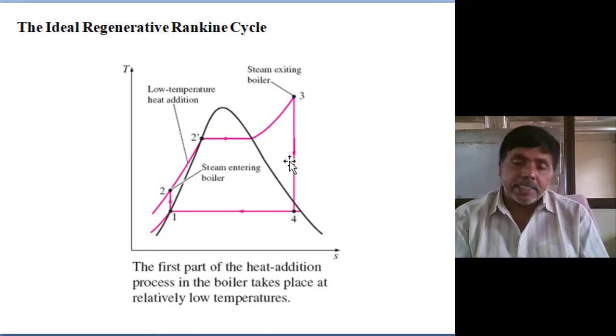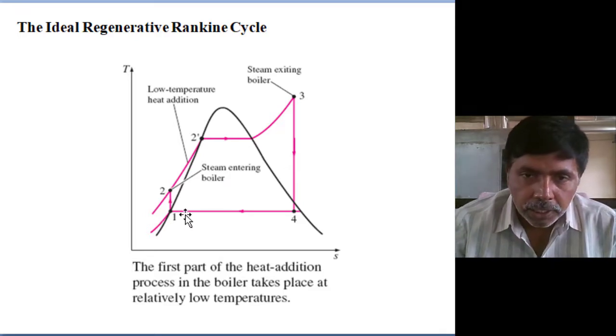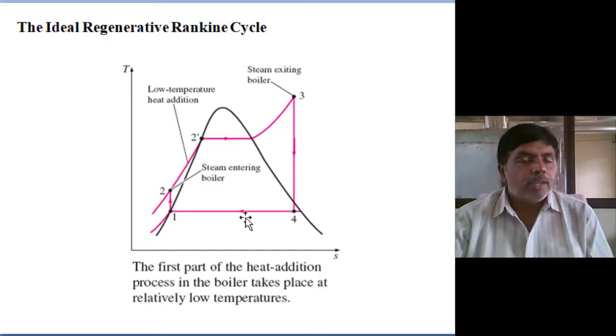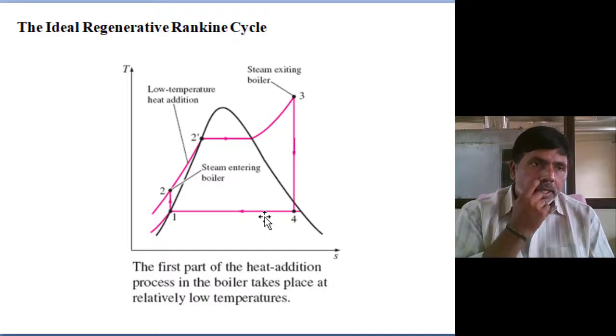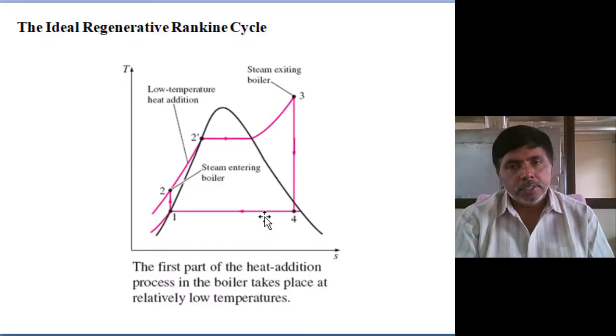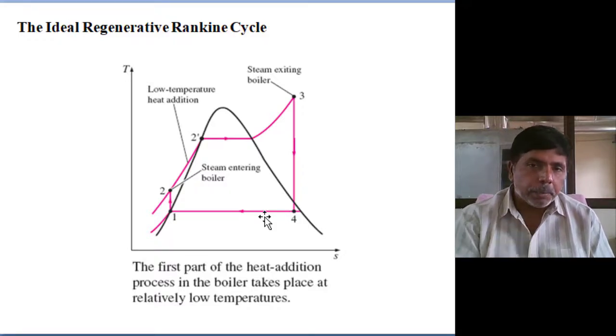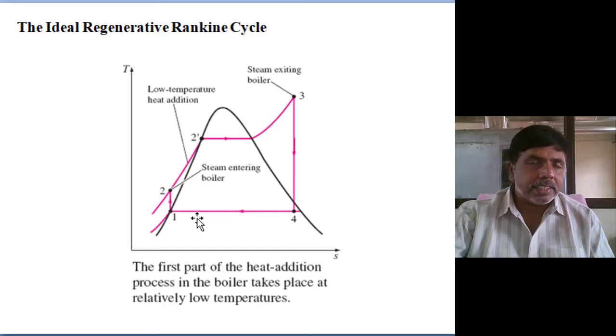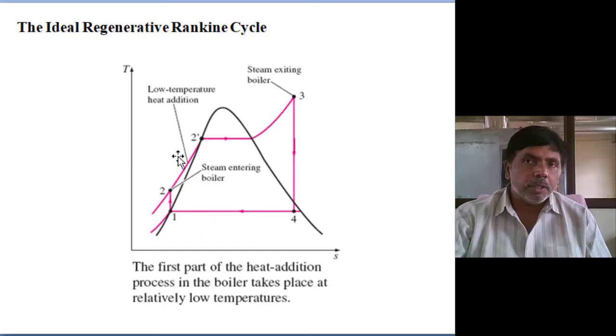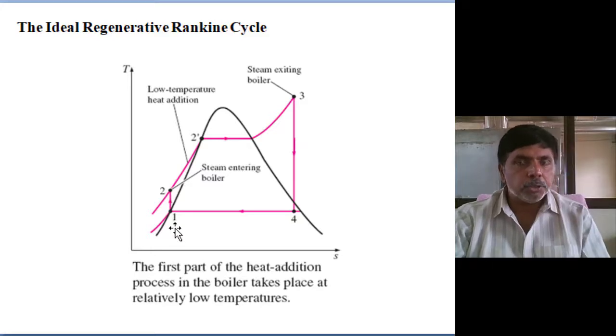And the second advantage: we can reduce the condenser size. Why? Because the heat loss in the condenser we are reducing. In the cycle efficiency you see, more heat loss takes place in the condenser. So by this regeneration operation we reduce the heat loss in the condenser. The total mass is not rejecting heat in the condenser. Some mass is already added to the boiler. Only the remaining heat we are losing. So condenser heat loss is reduced.